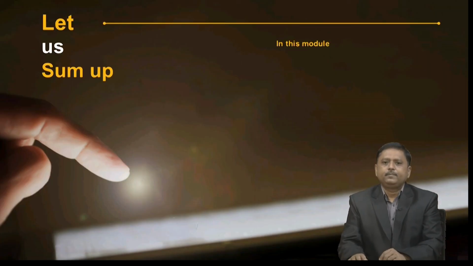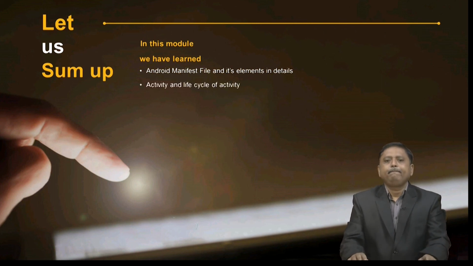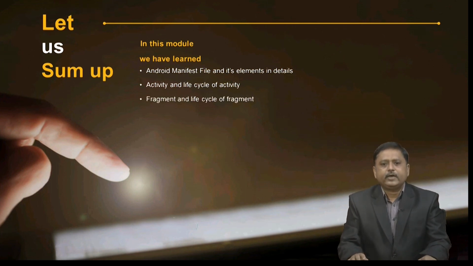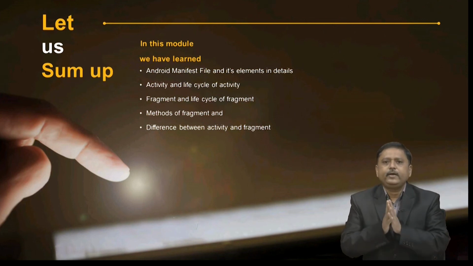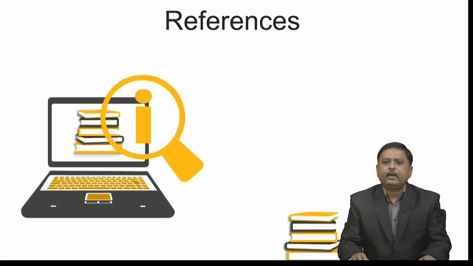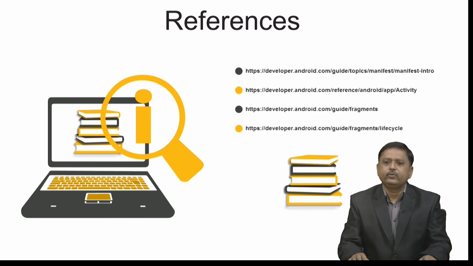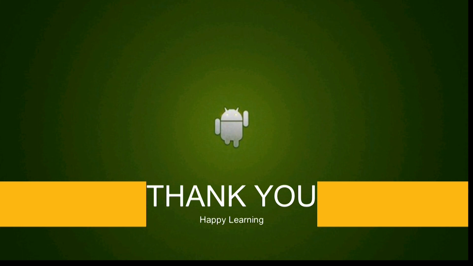Now, let us sum up. In this module, we have learned about the Android manifest file and its elements in detail. We have discussed activity and the life cycle of an activity. We have understood fragment, the life cycle of a fragment, methods of a fragment, and the difference between activity and fragment. On screen you can see the references that you can use to understand activity and fragment in detail. Thank you and happy learning.